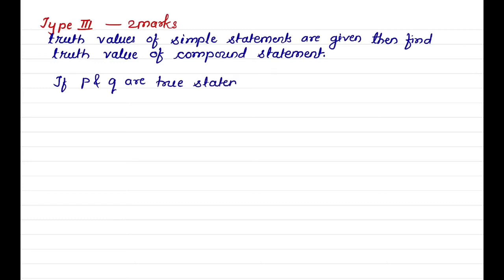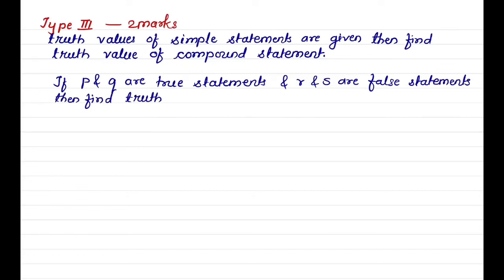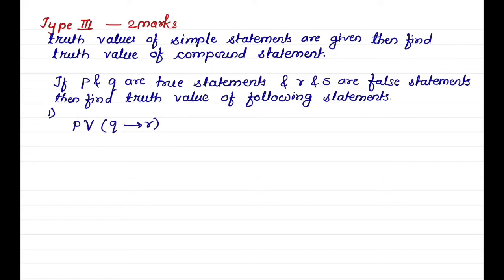Here P and Q are true statements and R and S are false statements. Then find the truth value of the following statements. First example, P or Q implies R. As P and Q are true, their truth value is T. Substitute truth values. T or T implies F, but T implies F is F. Therefore, T or F, this is equivalent to T.